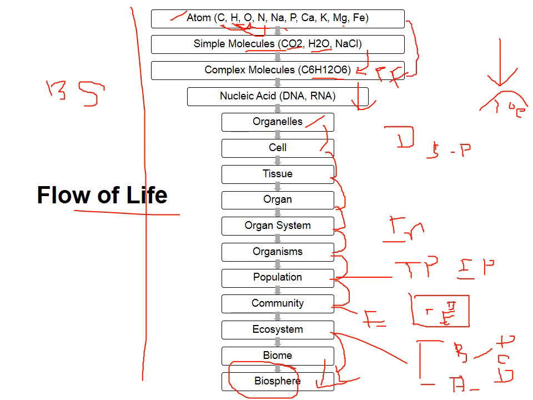If you are studying genes and genetics, you have to come here, so DNA, RNA and gene. If you study cell biology, you come here. If you want to study physiology, you go to organ and organ system. Ecology is from organism to biosphere, the whole thing is called ecology. So this is all about the flow of life.